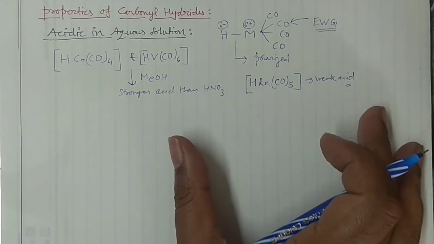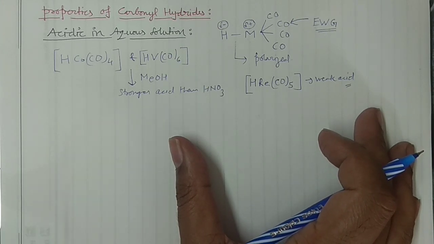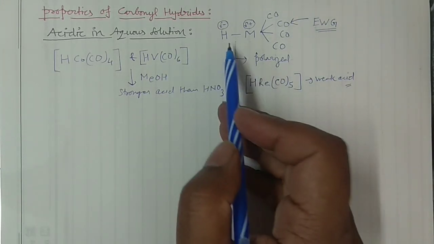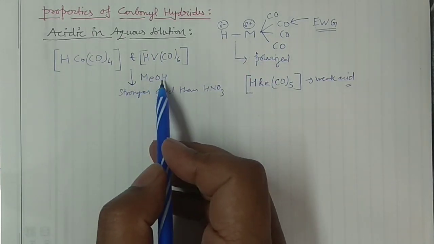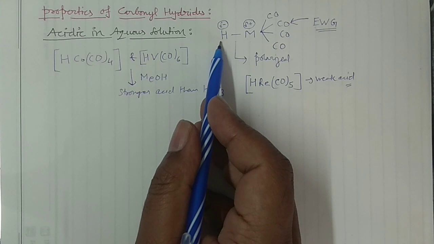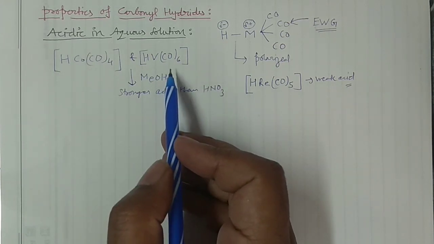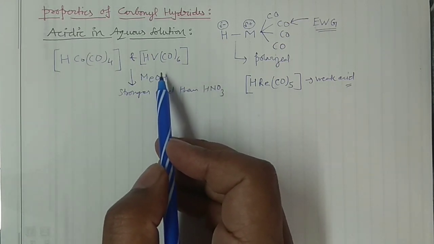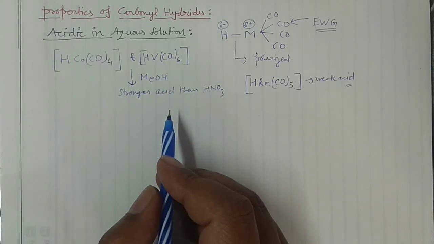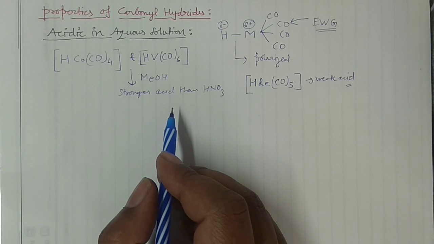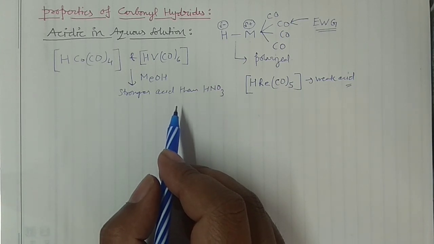Now the question comes: you are defining the acidic nature with the help of the polarity concept, and methanol and water can abstract this hydrogen as a proton, giving acidic nature to these complexes. But there is no clear concept by which you can explain the acidity trend. For this you have to look at the kinetic and thermodynamic data.